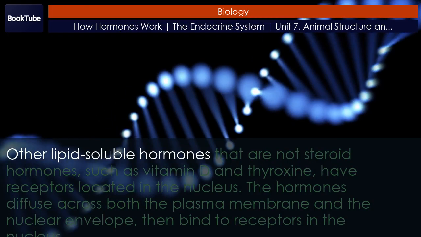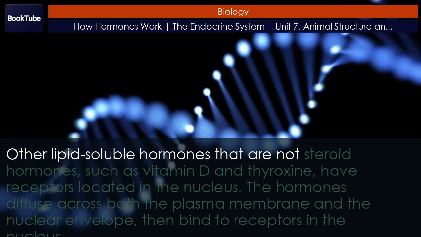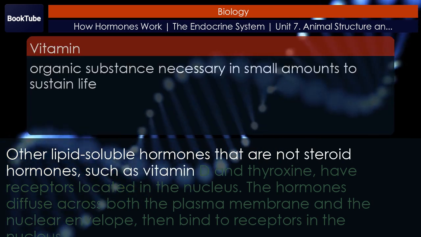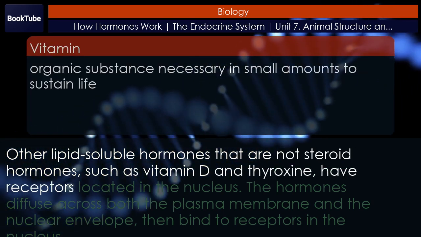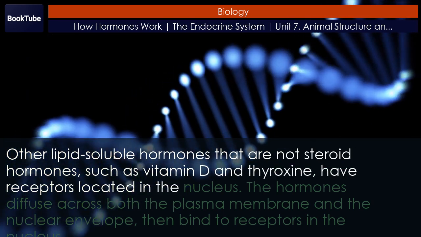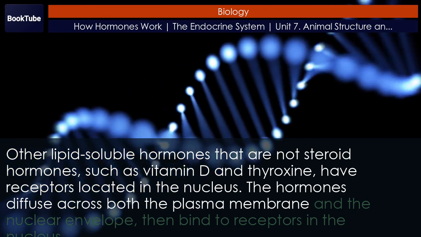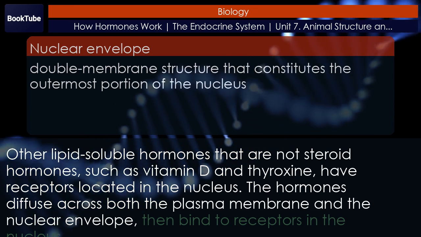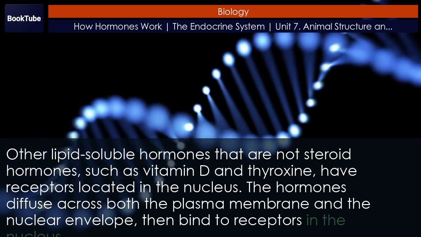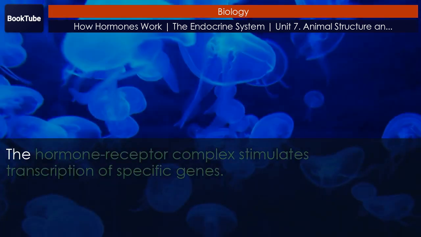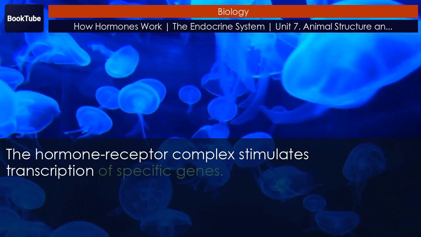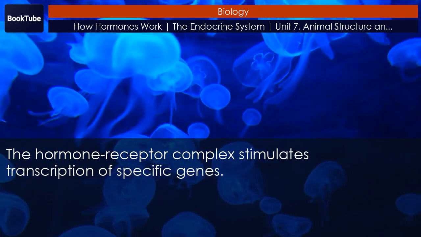Other lipid-soluble hormones that are not steroid hormones, such as vitamin D and thyroxine, have receptors located in the nucleus. The hormones diffuse across both the plasma membrane and the nuclear envelope, then bind to receptors in the nucleus. The hormone receptor complex stimulates transcription of specific genes.